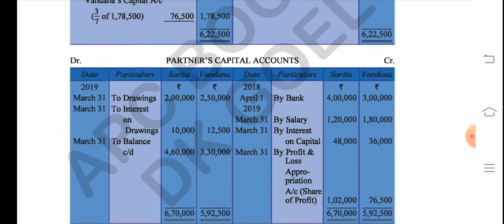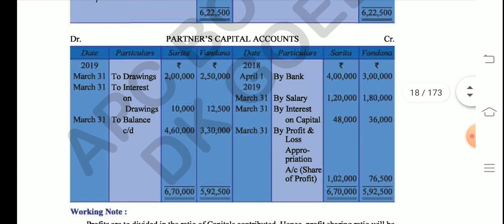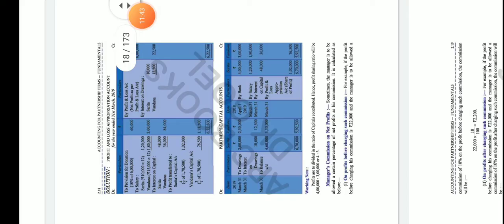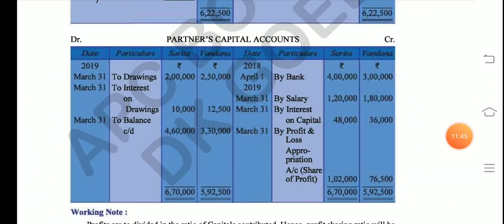Now we have finished posting all the items on the debit and credit sides. Now we will balance both sides. How do we balance? You already know. Whichever side is more, we write that balance there, and whichever side is less, we subtract that. So now what do we get? We get "To balance c/d" on 31st March 2019: by balancing we get 4,60,000 in the account of Sarita and 3,30,000 in the account of Vandana. I hope this much is clear to you.